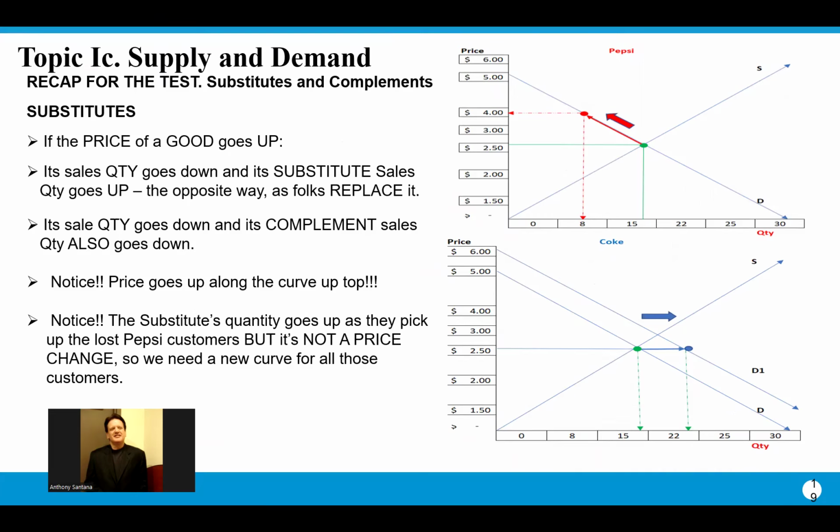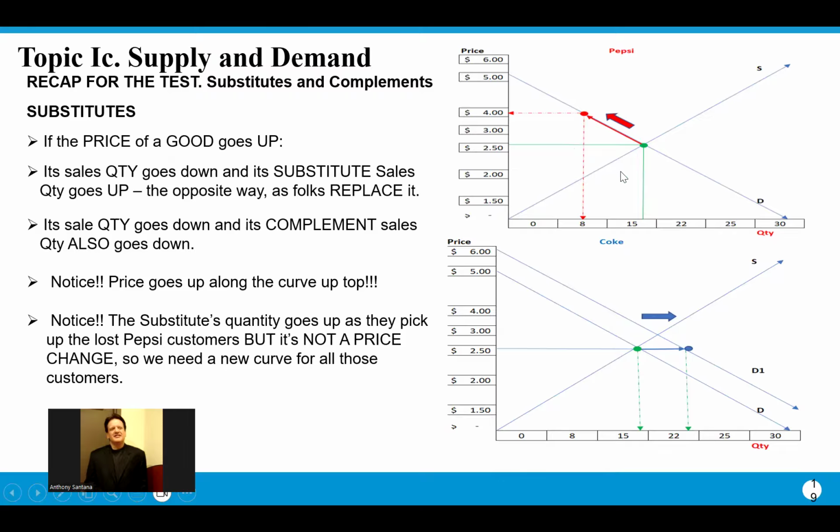So let's do Coke and Pepsi, okay? Many people cannot tell the difference between the two flavors. I can, but most people cannot. And therefore, if the price of one becomes more expensive, they will dump it and buy the other one. Does that make sense?